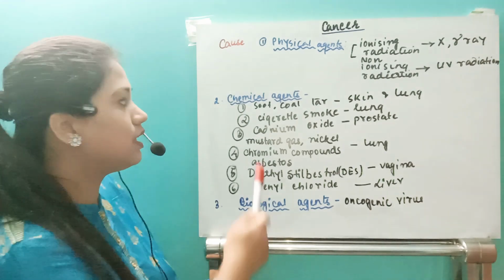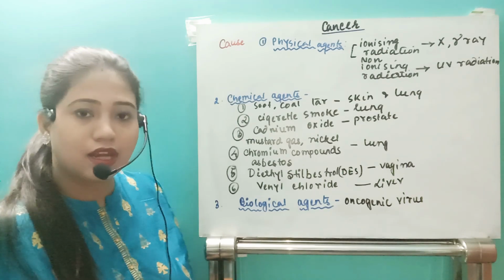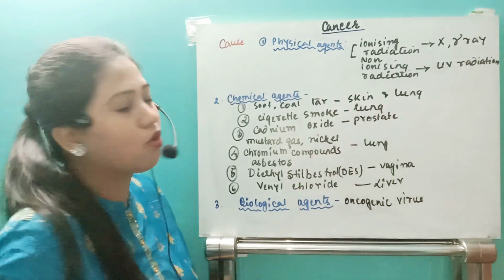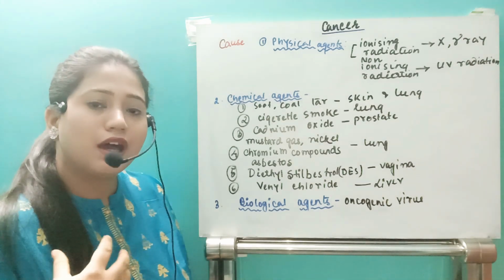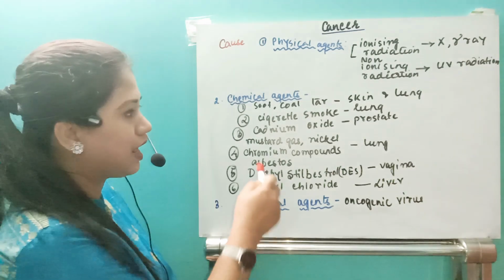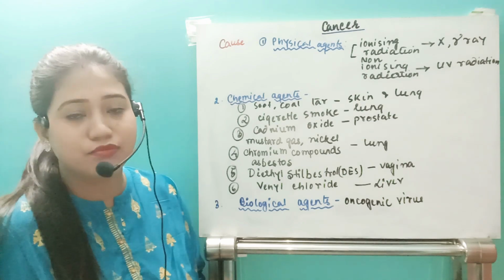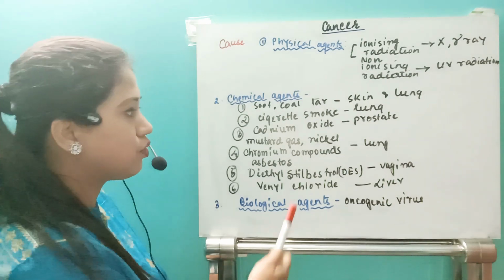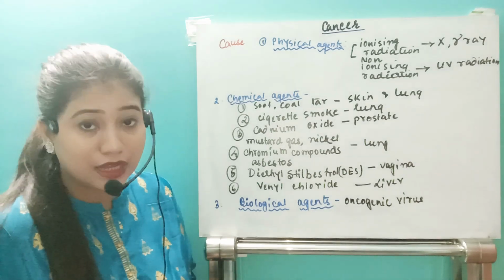First of all, just see, if it is soot, coal, tar, and it is exposed to the skin, then cancerous development can occur in our body. That may be either skin cancer or lung cancer. Next one, if it is cigarette smoking, then there is a very high possibility that the individual can get lung cancer. Next one, cadmium oxide. It is a reason for prostate gland cancer. In the male, there is an accessory gland present called the prostate gland. So prostate gland cancer can also occur due to chemical exposure to cadmium oxide.